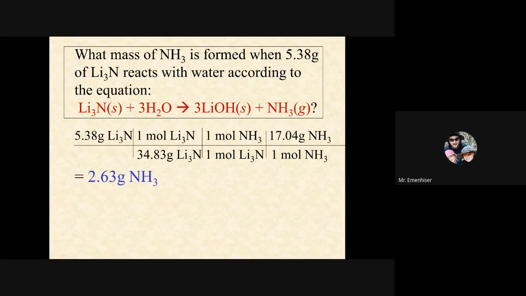So you're likely to get less than this in a reaction because you're not going to be completely perfect and get it all converted. But you should get something kind of close to this, right? Maybe a little less with some error margin. Okay, and then when we do the baking soda lab, this is kind of what we're going to be doing. We're going to be predicting the theoretical yield for the baking soda reaction. All right, so I hope that one's good.